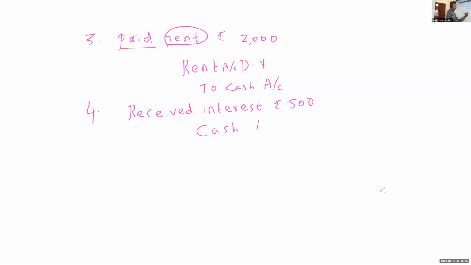So the entry will be: we will get cash, through cash only we are receiving. So cash account debit to interest account. Cash account debtor to interest account. Received interest, cash account to interest. Next,